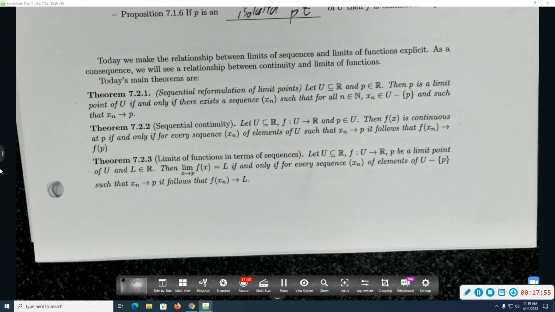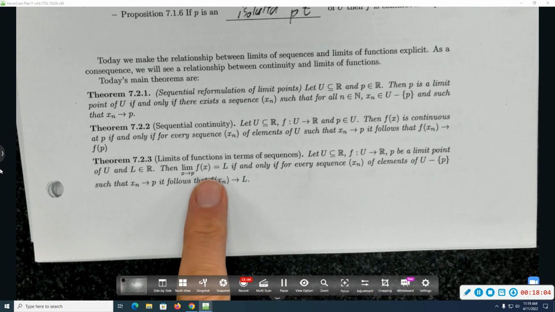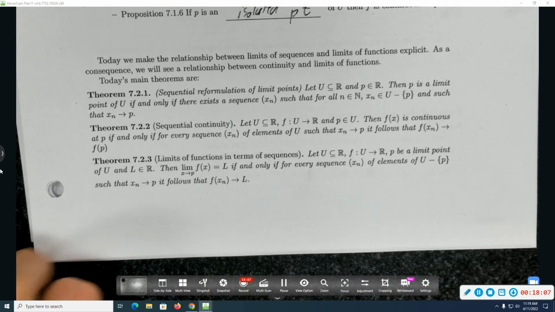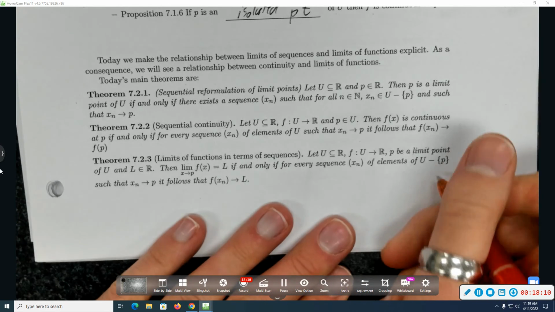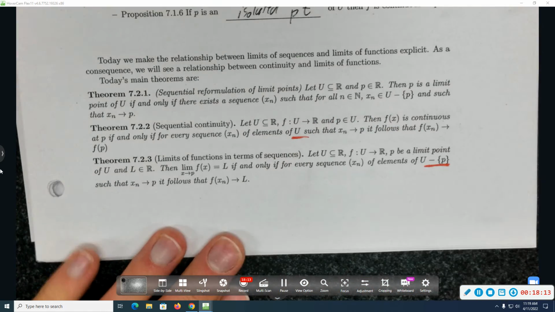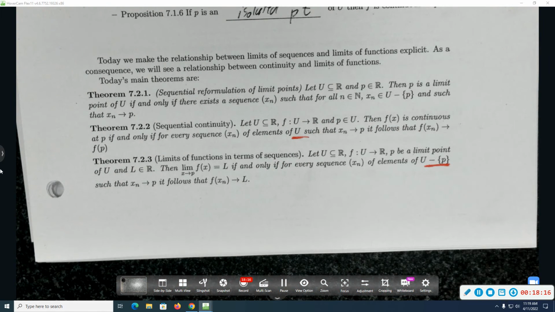And the same thing is true for limits of functions. Let U be a subset of R, f from U to R be a function, p be a limit point of U, L be a number. Then this limit is true if and only if for every sequence of elements x_n in U minus p, converging to p, f of x_n converges to L. So notice here there's a difference between those two formulations. But it makes sense that there would be that difference. Continuity cares what happens when x is equal to p. Limits don't. So you shouldn't consider any sequences which are equal to p. Otherwise, it's the same statement.